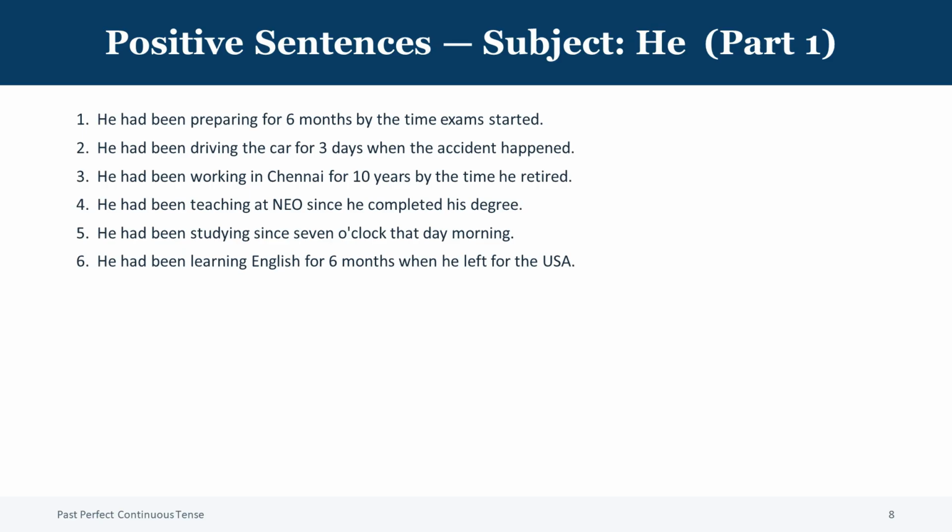Sentence 3. He had been working in Chennai for 10 years by the time he retired. Sentence 4. He had been teaching at NEO since he completed his degree. Sentence 5. He had been studying since 7 o'clock that day morning. Sentence 6. He had been learning English for 6 months when he left for the USA.